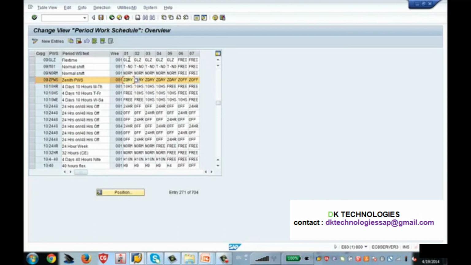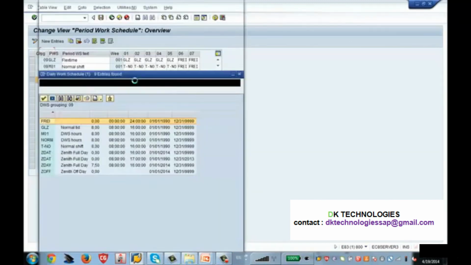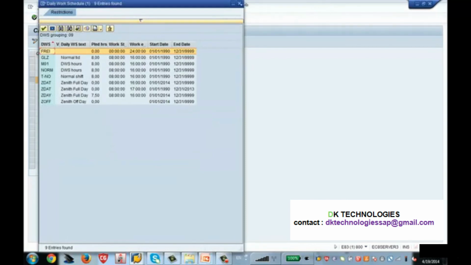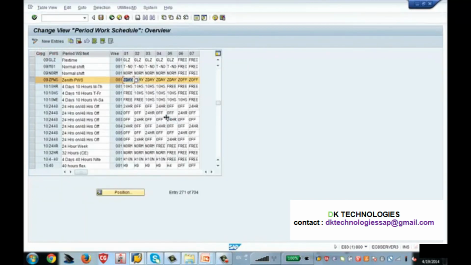What is this? This is Monday, this is Tuesday, this is Wednesday, Thursday, Friday, Saturday, Sunday. So Monday is the Z day. What is Z day? This is the daily work schedule which I have created, as you have seen in today's lecture. So I'm assigning the daily work schedule Z day for Monday, Tuesday, Wednesday, Thursday, Friday, and then I'm giving the day off, Z off, which is the daily work schedule for day off that you have seen. I'm assigning it to Saturday and Sunday. So this is my period work schedule for 1 week.